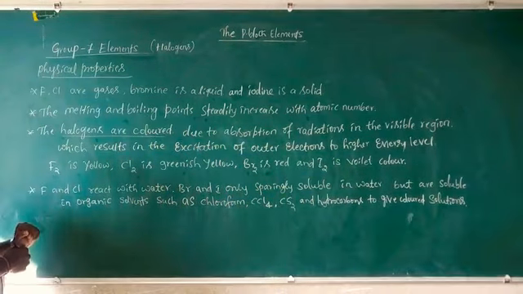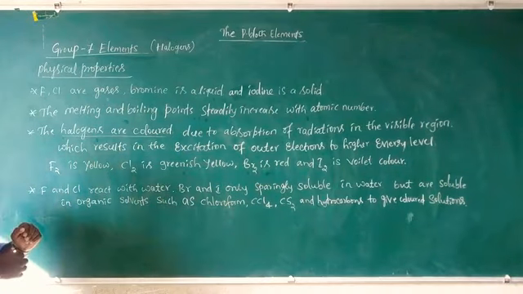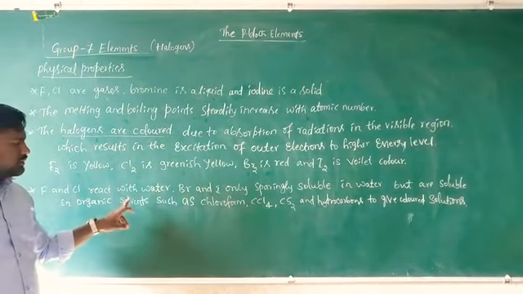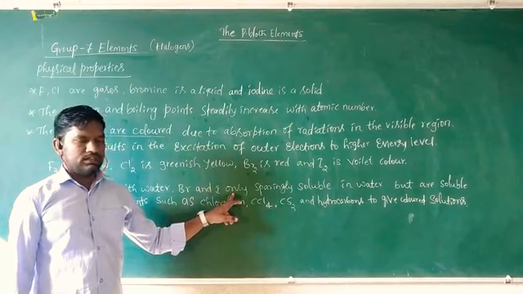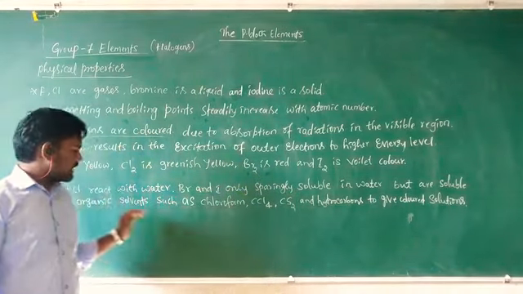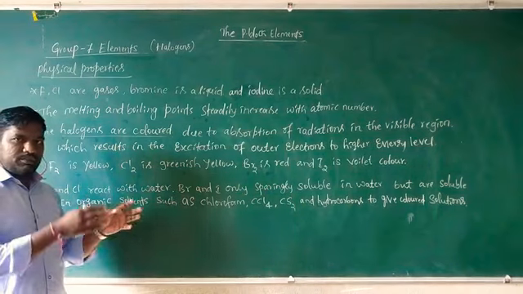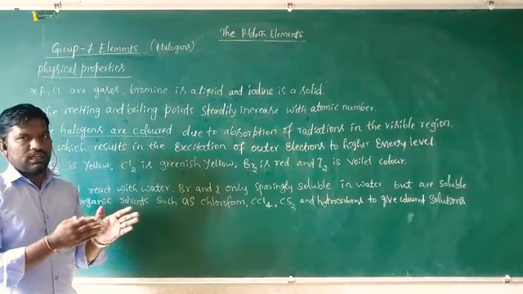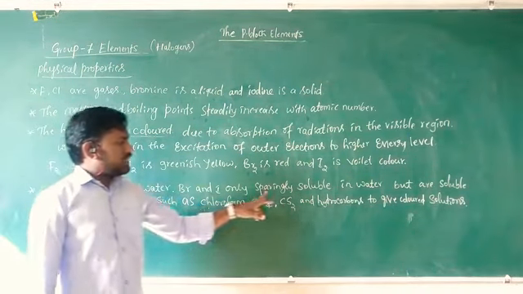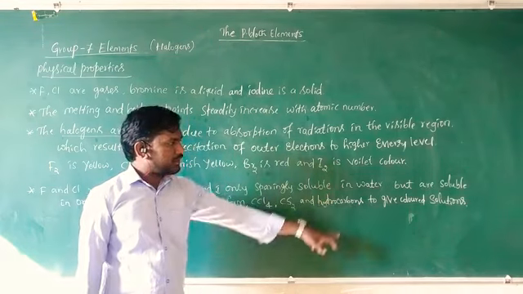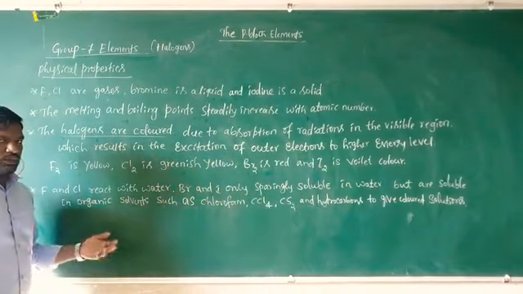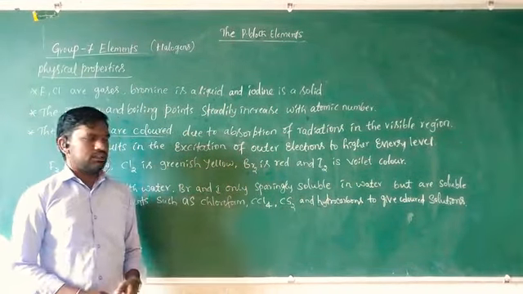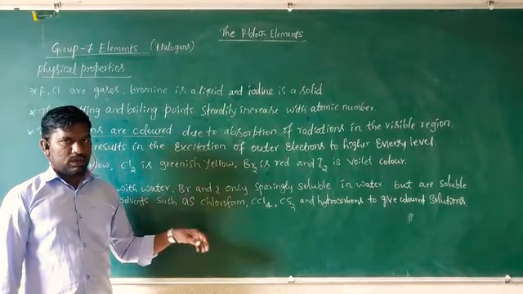And the next property: fluorine and chlorine react with water. They are soluble in water, while bromine and iodine are only sparingly soluble in water, but are soluble in organic solvents like chloroform, carbon tetrachloride, hydrocarbons, carbon disulfide, etc.